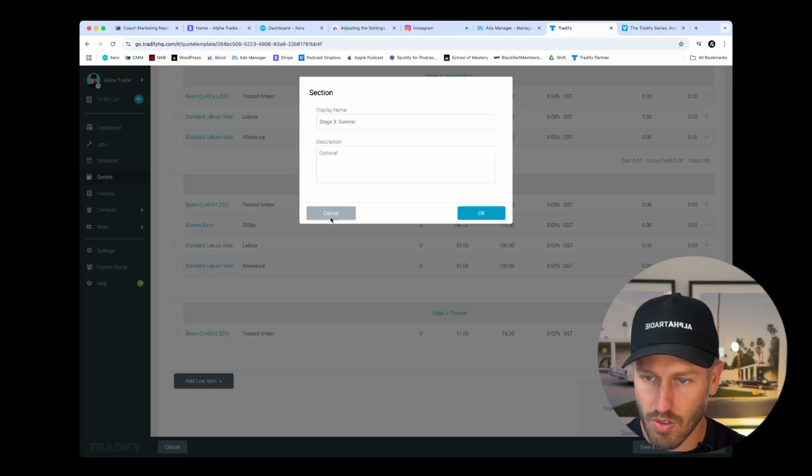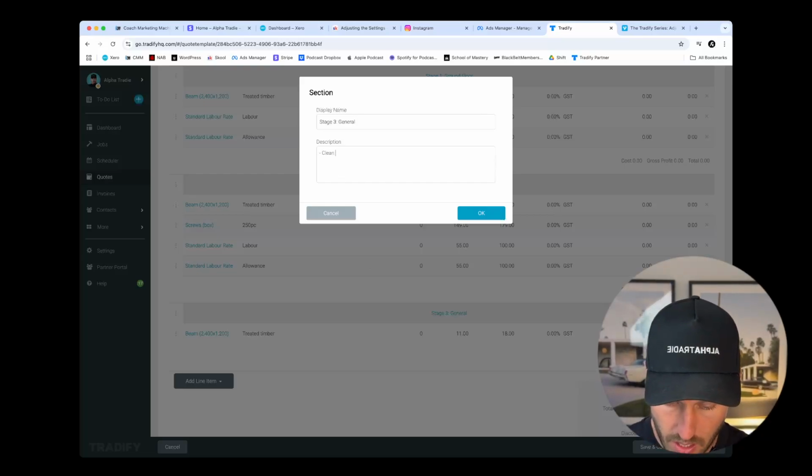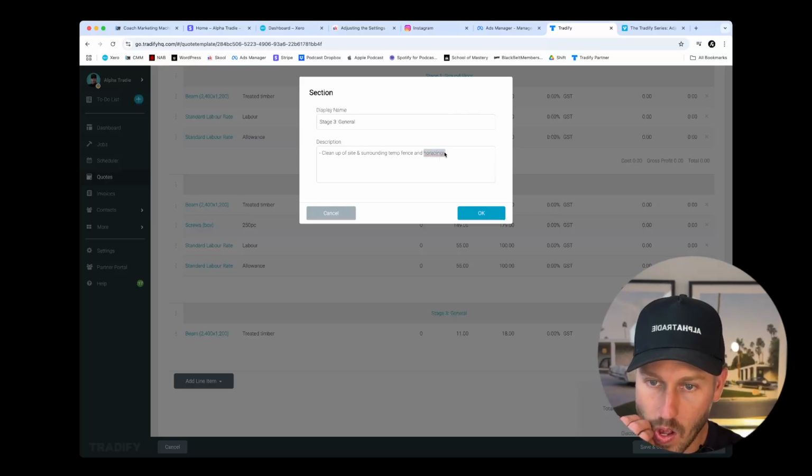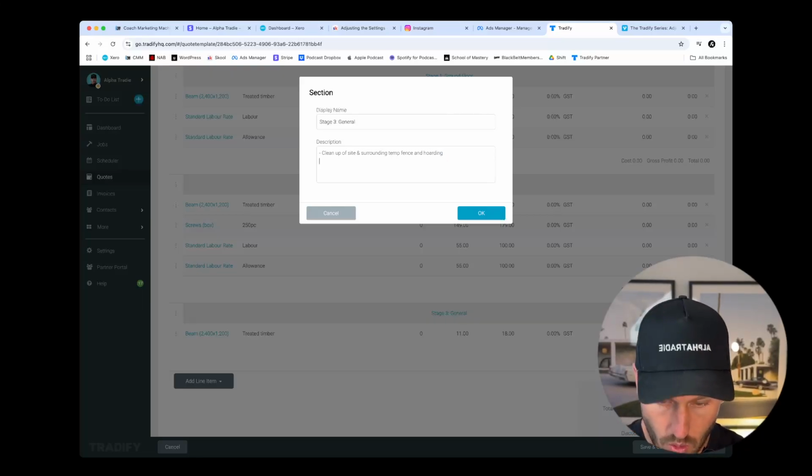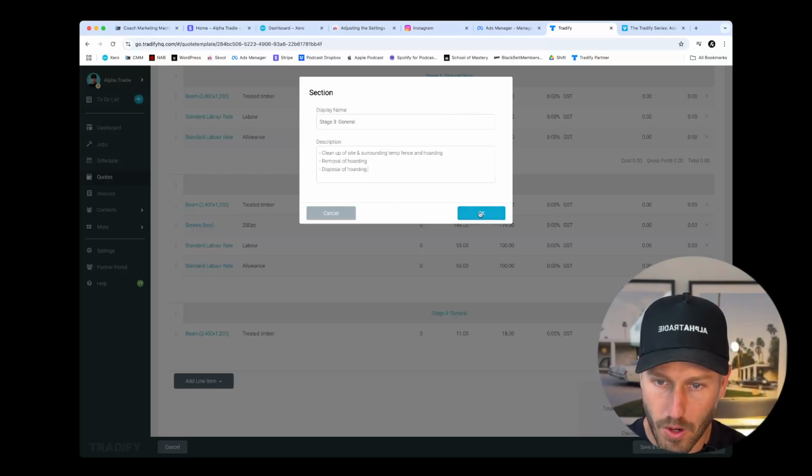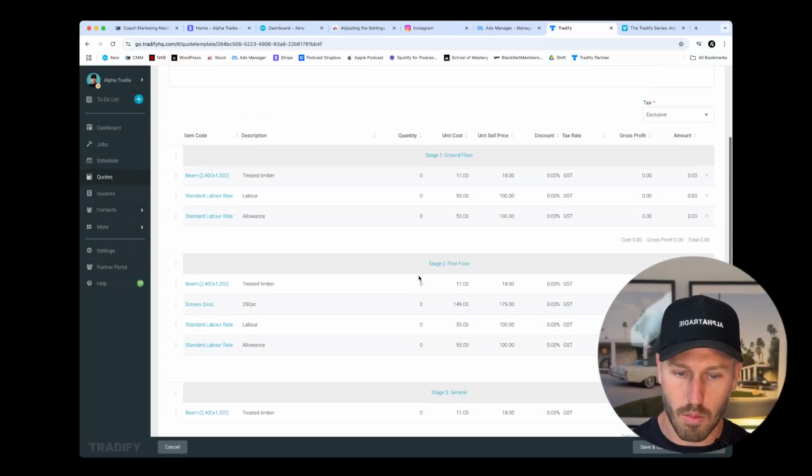Cool. And stage 3, we're going to call this clean up of site and surrounding temp, fence and hoardings. That's one component. And hoarding, removal of hoarding and disposal of hoarding. You get the idea? You can add these in because these are very generic components.